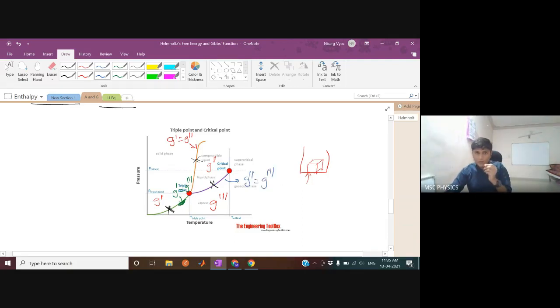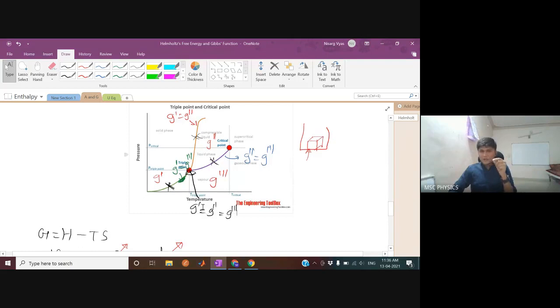At the triple point, let me draw it with the black pen, all three molar Gibbs functions are going to be equal. You actually use this fact, that all three molar Gibbs functions are equal, to find out the triple point of any substance. For water, the triple point is 273.15 Kelvin at some specific pressure. I don't remember that pressure, but it is some specific pressure, not the atmospheric pressure. So by using this fact in the laboratory, you measure the triple point of any substance.